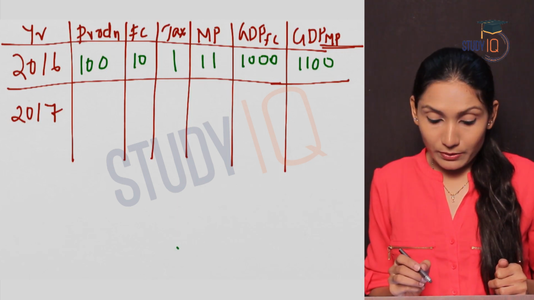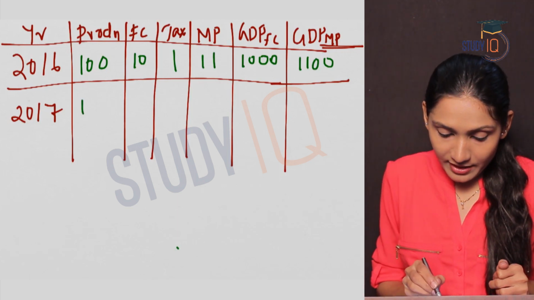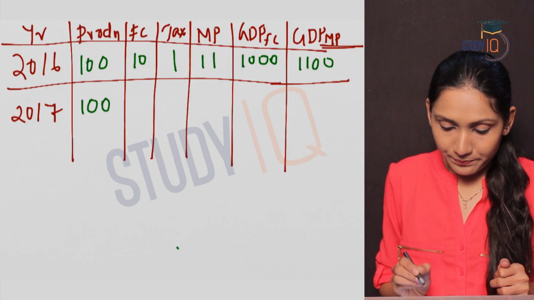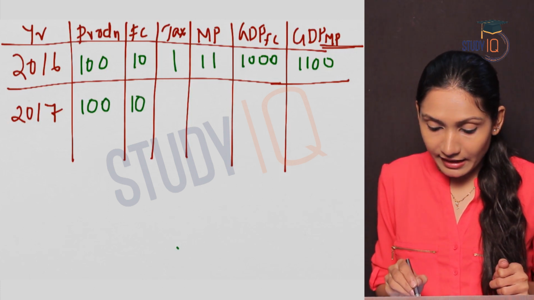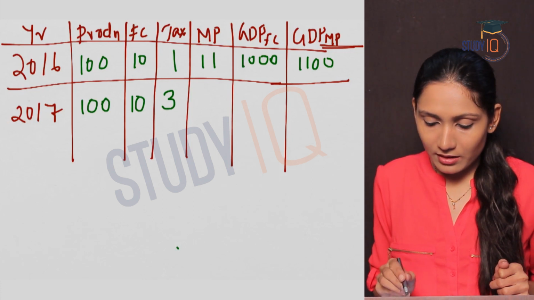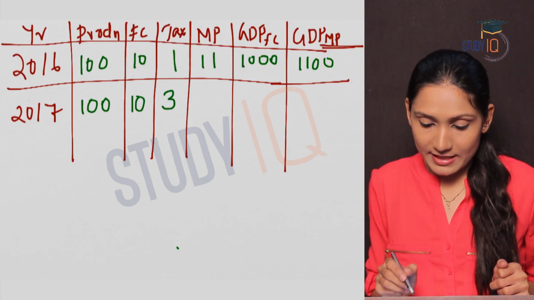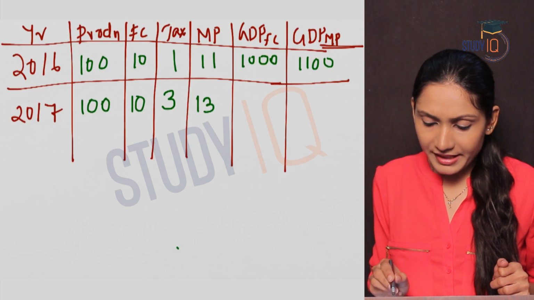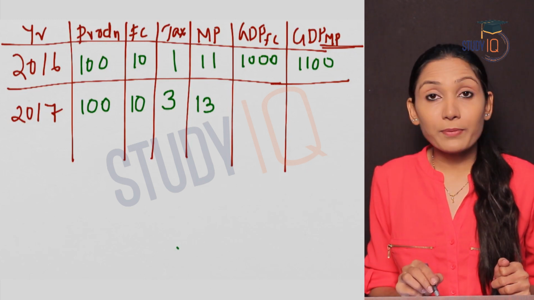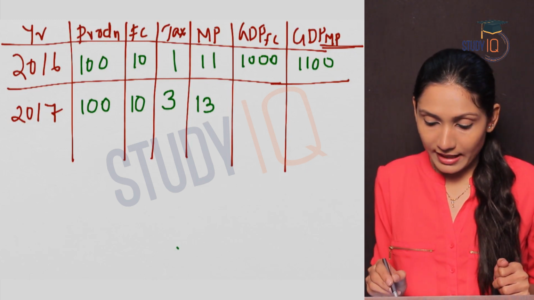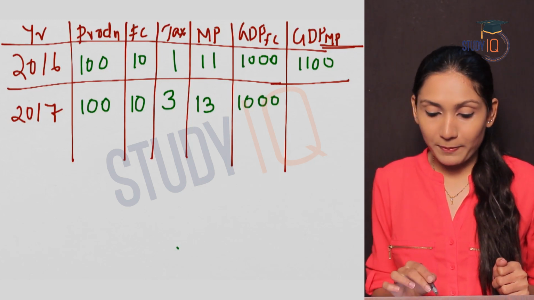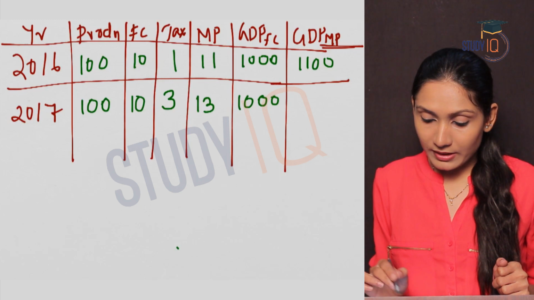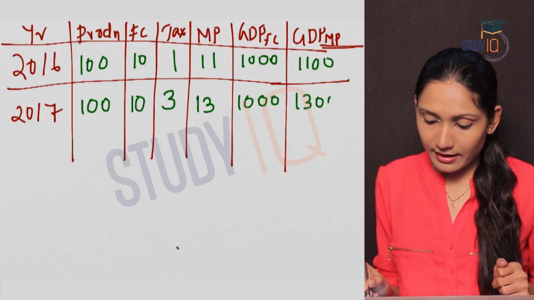Again coming to the year 2017, production 100 units itself, factor cost also 10 rupees, tax increased to 3 rupees, so market price is factor cost plus tax, that is 13, GDP at factor cost, production 100 into factor cost 10, that is 1000. And GDP at market price 100 into 13, that is 1300.